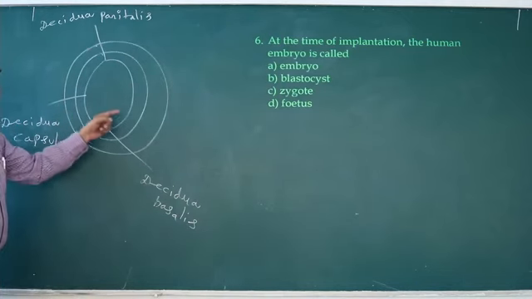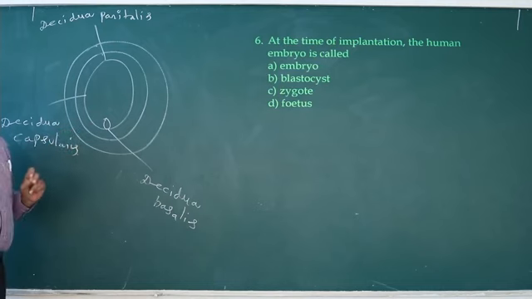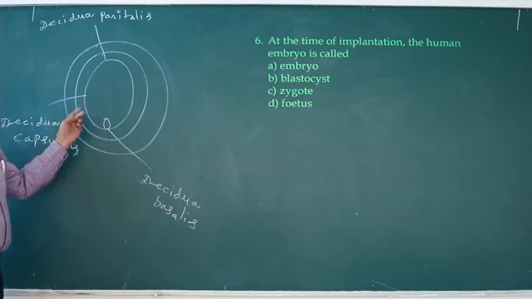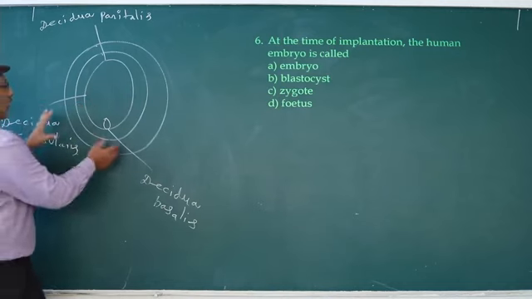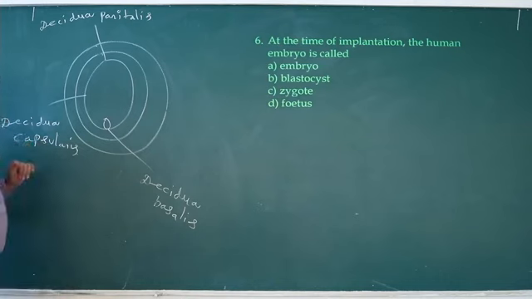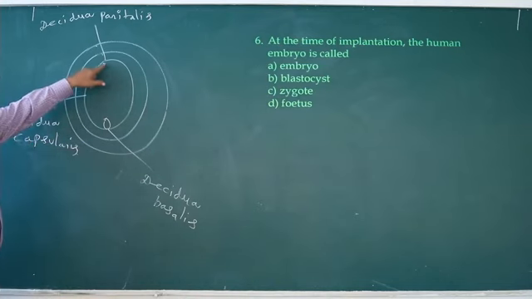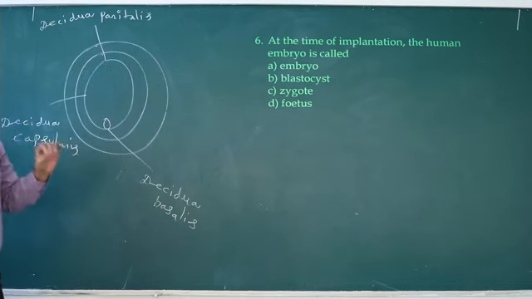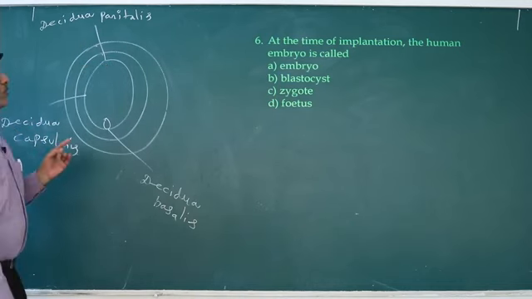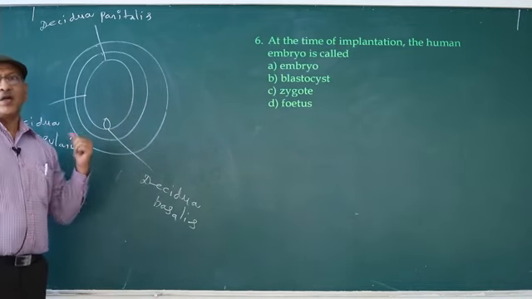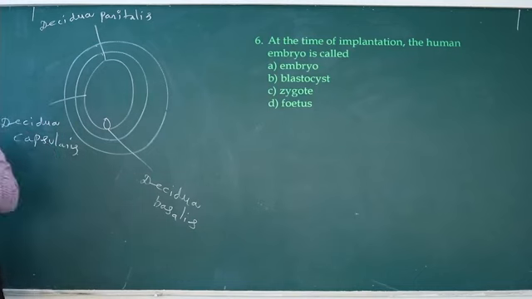After implantation, endometrium is known as decidua. Decidua involved in implantation, decidua basalis. Decidua present in the lumen of the uterus, decidua capsularis. Lumen means cavity. Decidua away from the region of implantation is known as decidua parietalis. So answer is blastocyst stage involved in implantation.